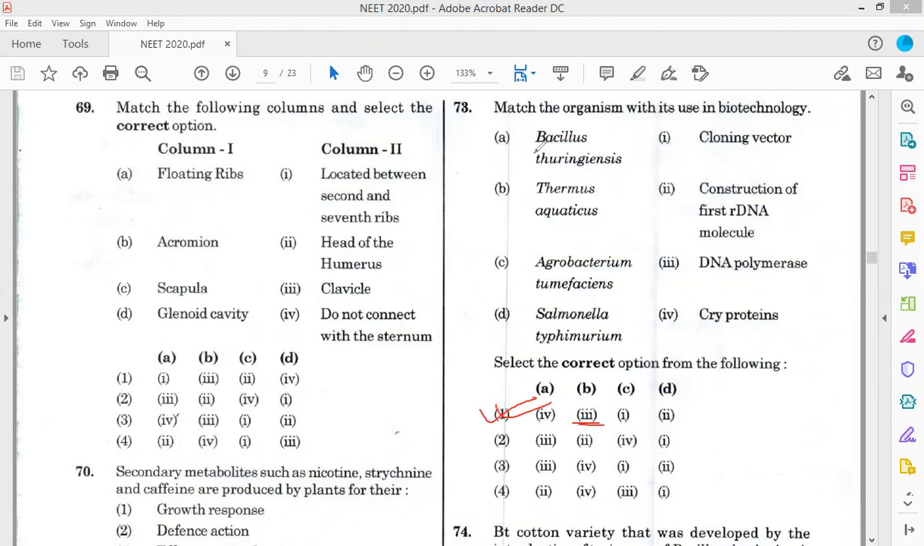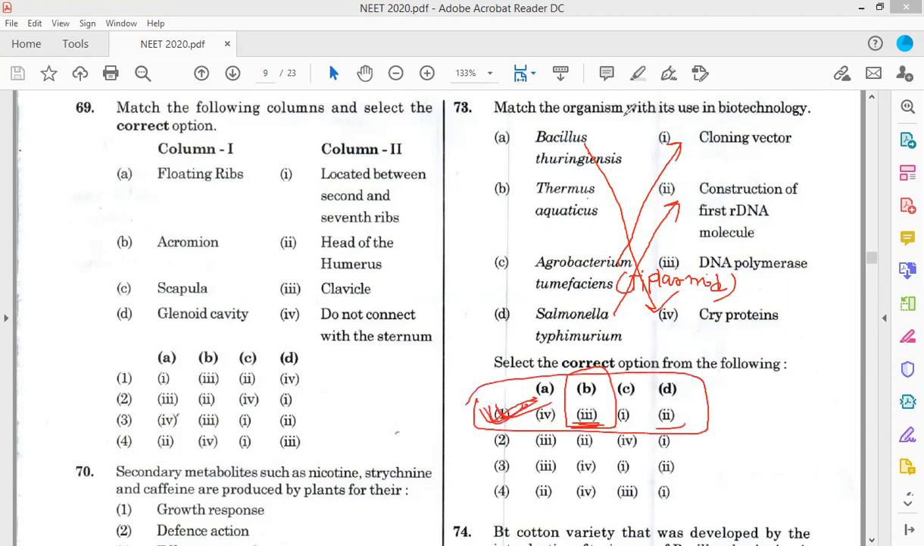Now A4. A is Bacillus thuringiensis, the Bt protein. Now C1, Agrobacterium tumefaciens, the cloning vector, from the Ti plasmid. Salmonella typhimurium, D2, construction of the first rDNA molecule. So the answer is option 1, the correct answer. Thermus aquaticus DNA polymerase, B3.